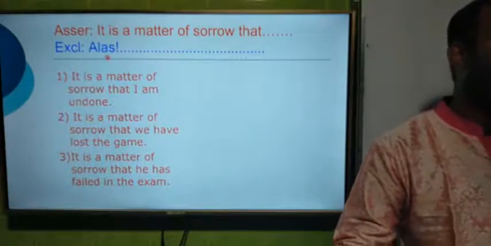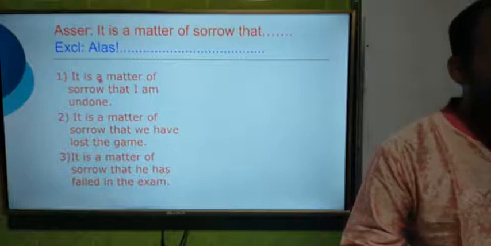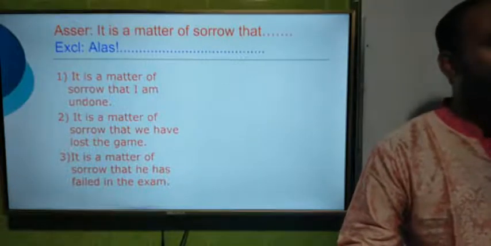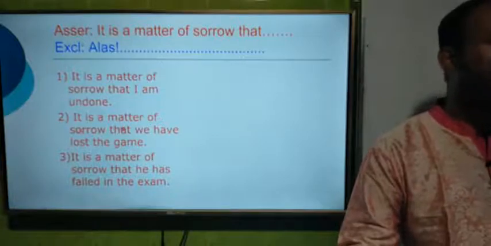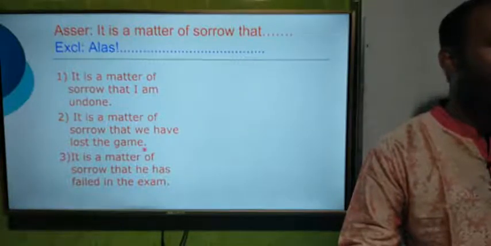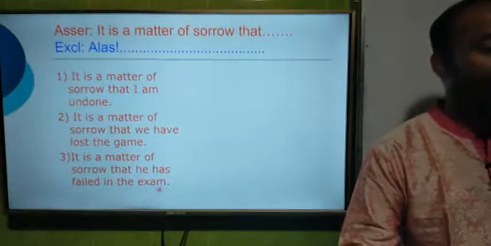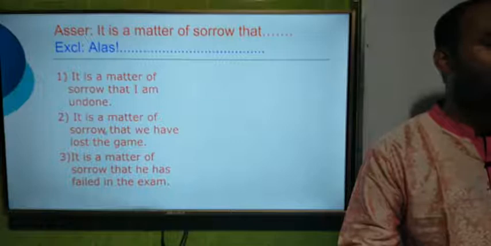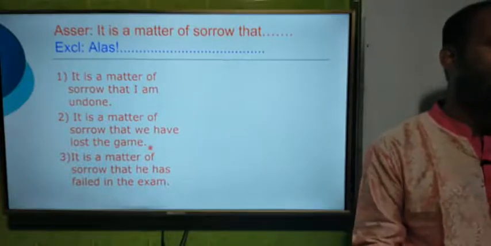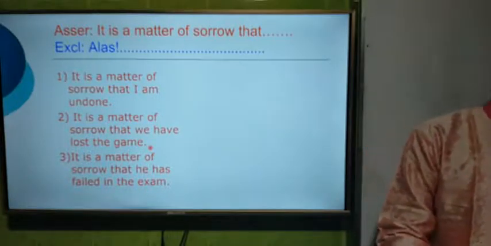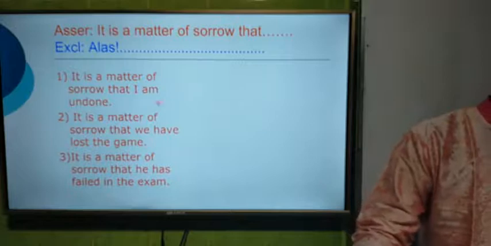Okay, so there are three questions here. It is a matter of sorrow that I am undone. Second one, it is a matter of sorrow that we have lost the game. And third one, it is a matter of sorrow that he has failed in the exam. I am going to answer these three, and I will discuss at the same time.